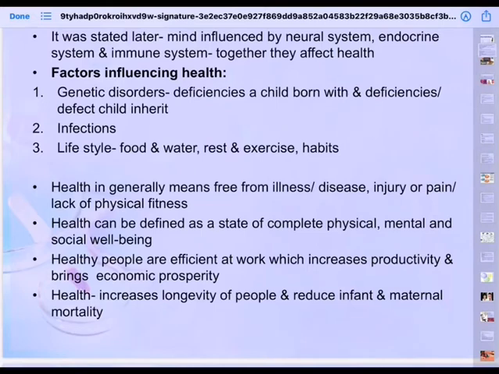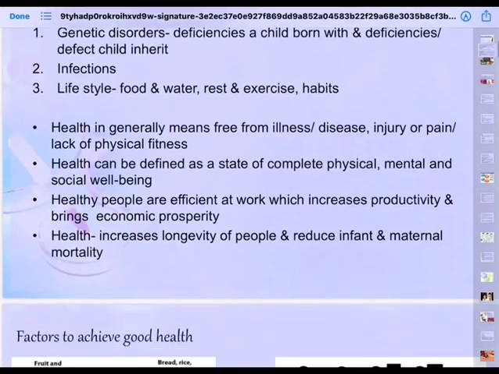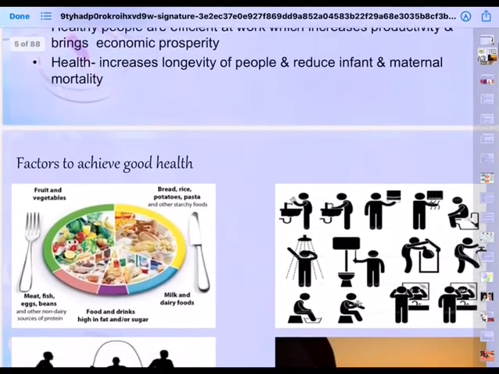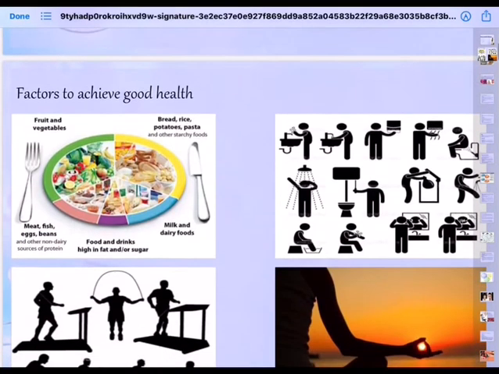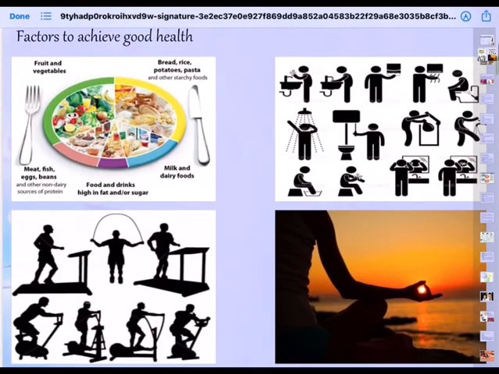And then the diseases can broadly be classified into two. One is, of course, congenital, another one is acquired. And factors to achieve good health. What are the factors to achieve good health? So these are the various ones.